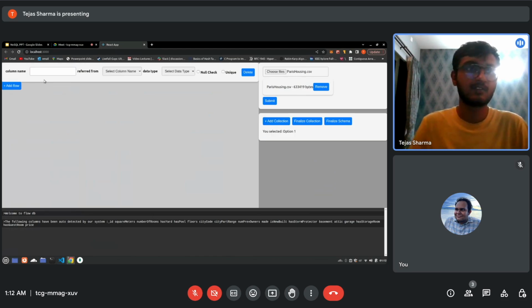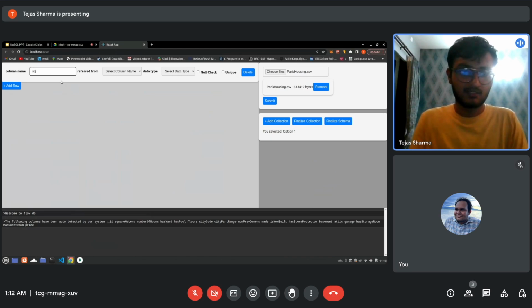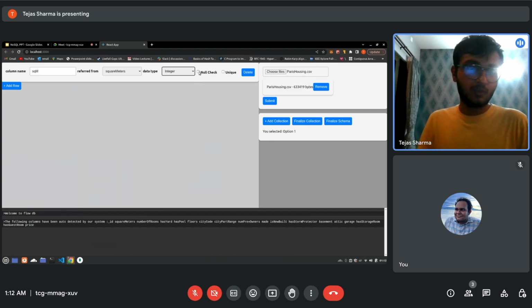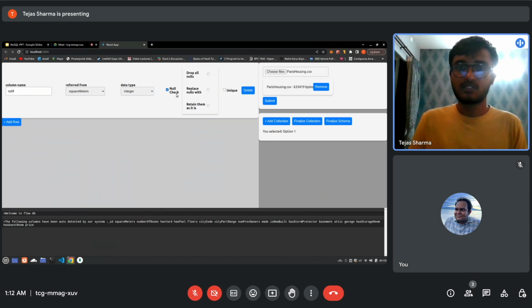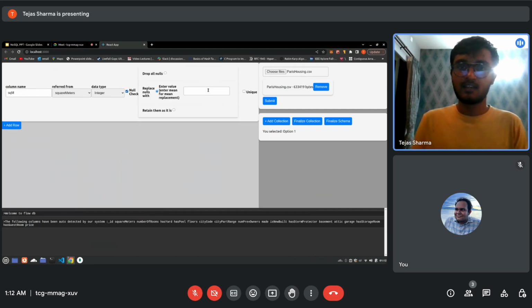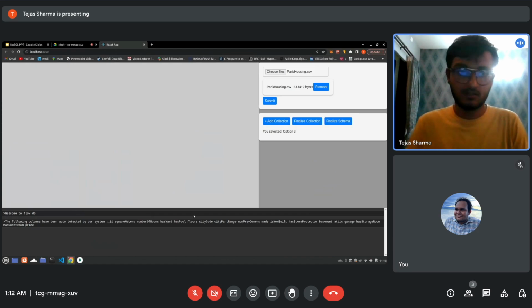Let us say that we choose a collection whose column name is, let's say, square meters. Taking from this, we want to show how it is being run in the backend. So let us choose a null check, and let us replace the nulls with a mean value. This would help us understand what is exactly happening when we run this query in the backend. So let us finalize the collection, and let us also finalize the schema.